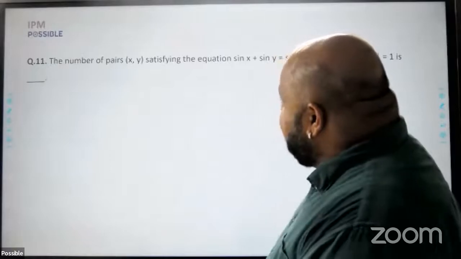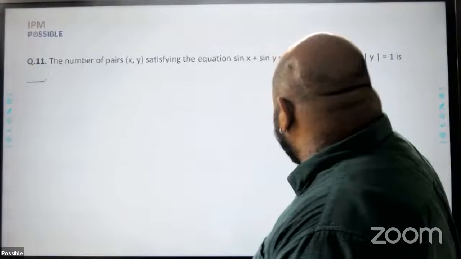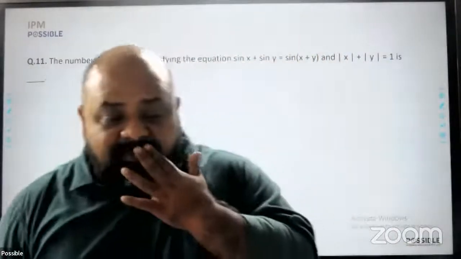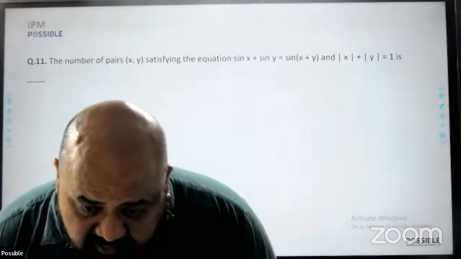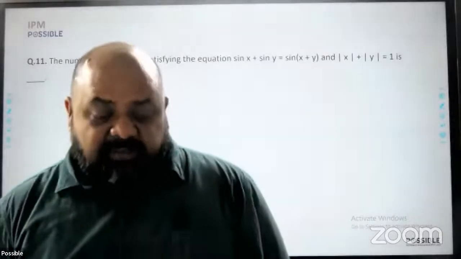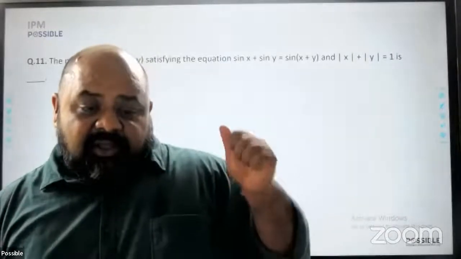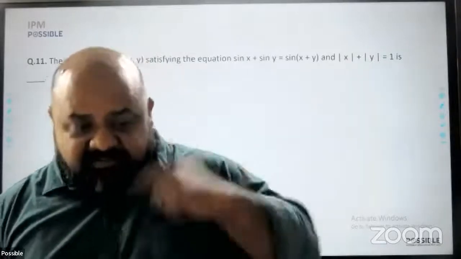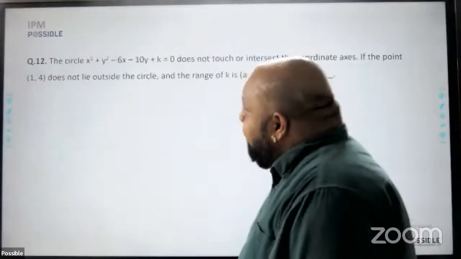Okay, the number of pairs x comma y satisfying the equation sin x plus sin y is equal to sin of x plus y and mod of x plus mod of y is equal to 1. The previous question was time taking, absolutely. Again, sin x and sin of x plus y are involved. Sin of x plus y is something that you do in class 11. So for now, I'm leaving this question. I will come back to it once I'm done with the questions I have to attempt.